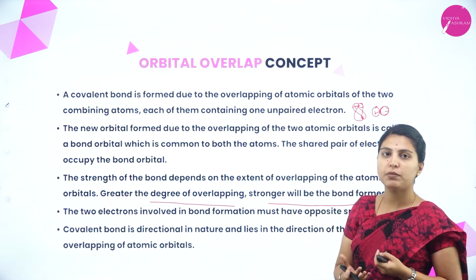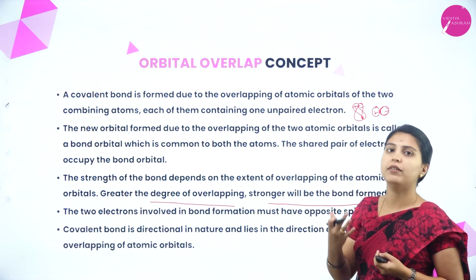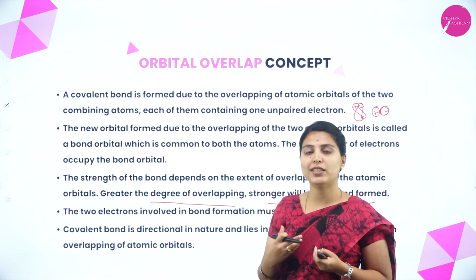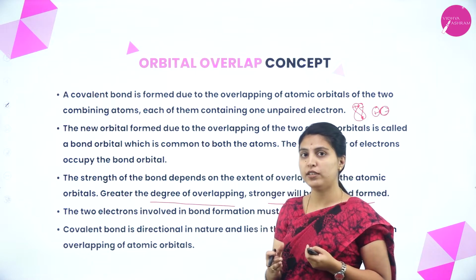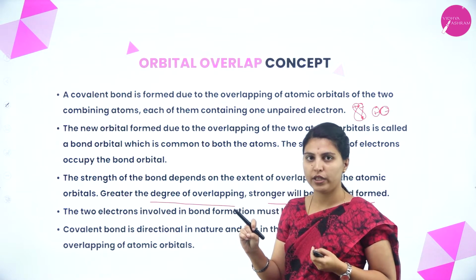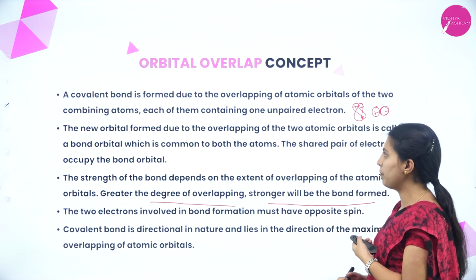When it is getting maximum overlap, what will happen? The bond will get much stronger. If you compare the sigma bond and pi bond, the sigma bond is stronger than the pi bond because it is actually overlapping more. More overlap will be seen. Okay, you will see next with some examples.